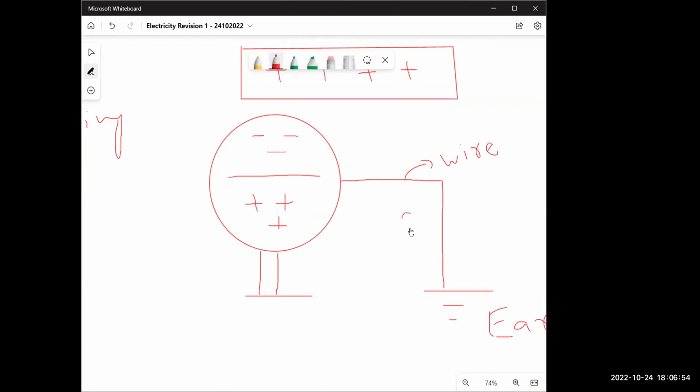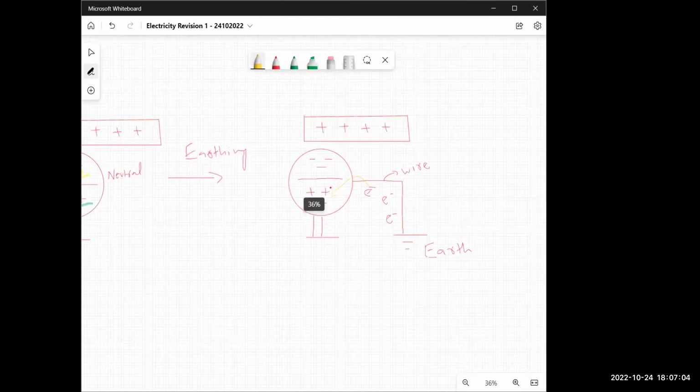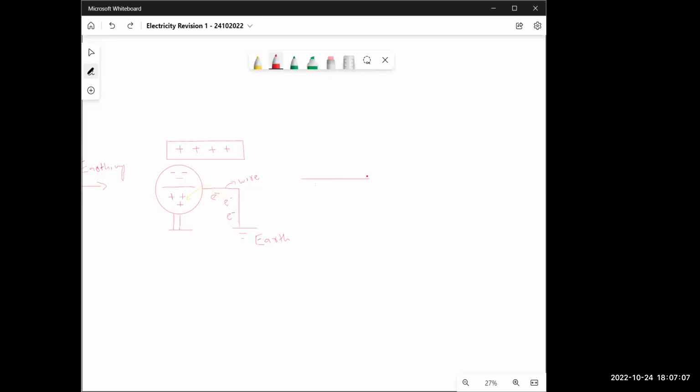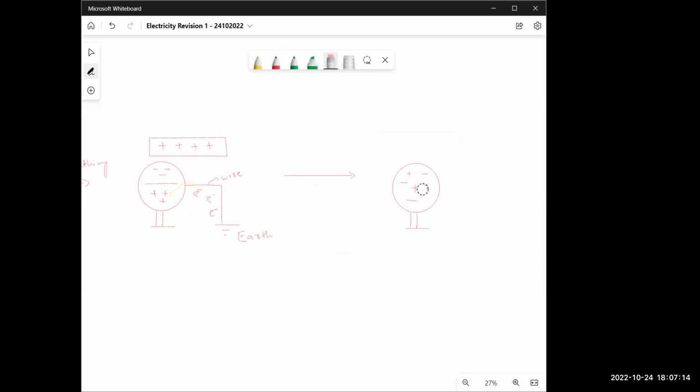Electrons from the ground come and go to the positive side. Our sphere looks like this now. All the positive charges are gone, and we only have negative charge here, and this is your rod. What is the next step? The next step is I remove earthing.